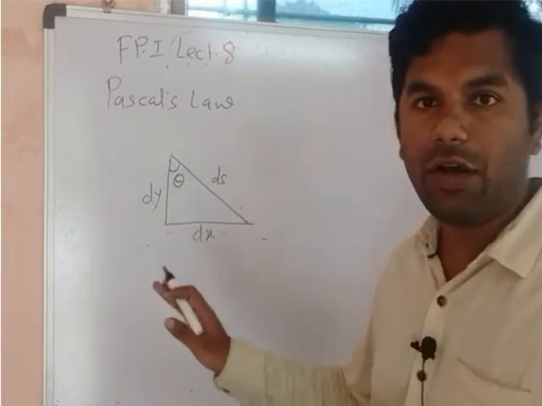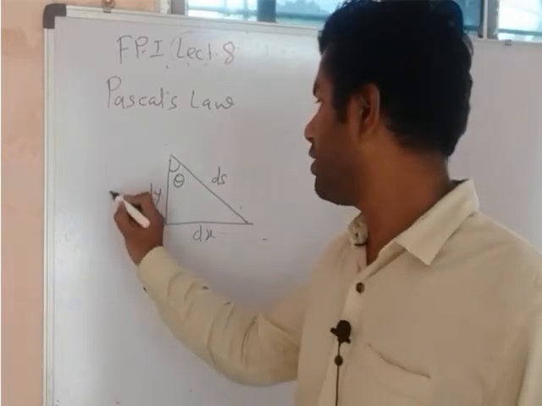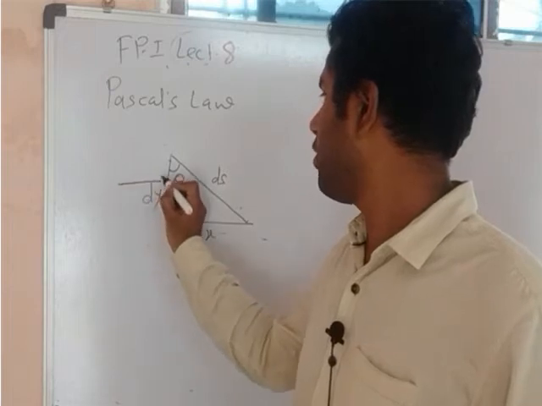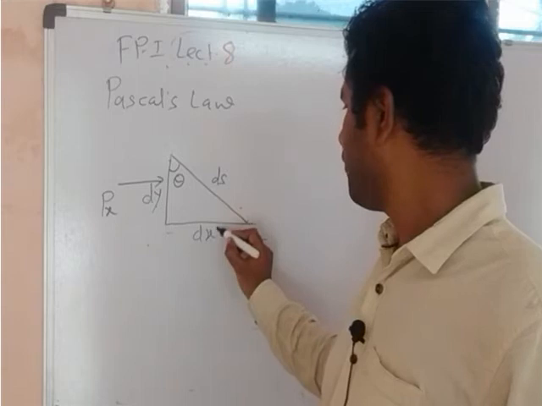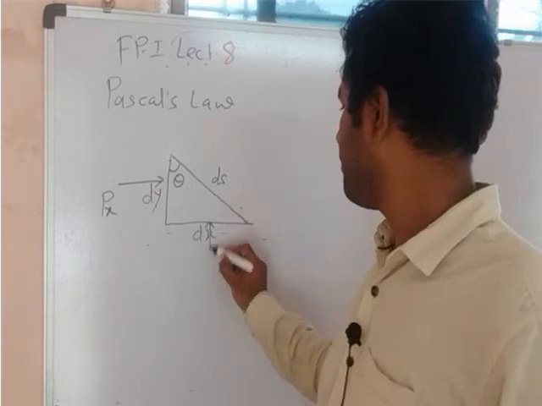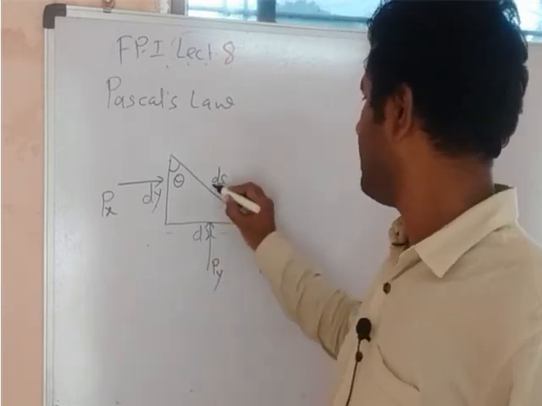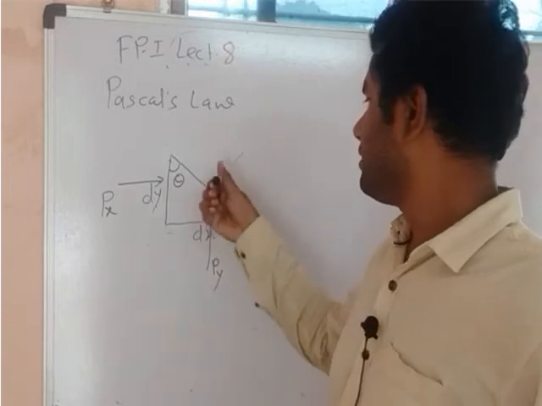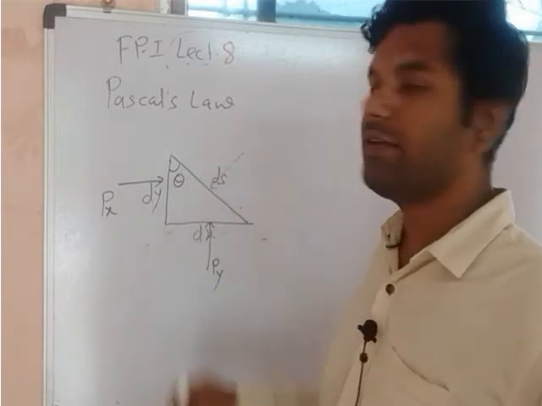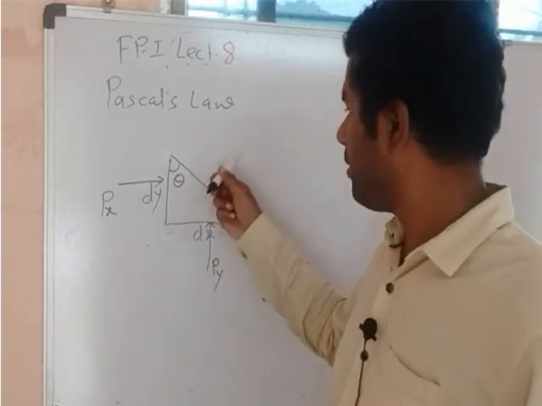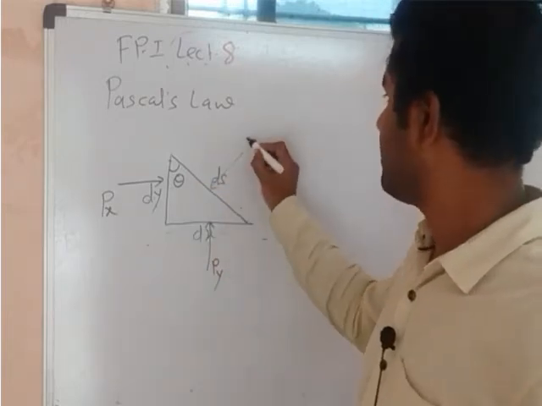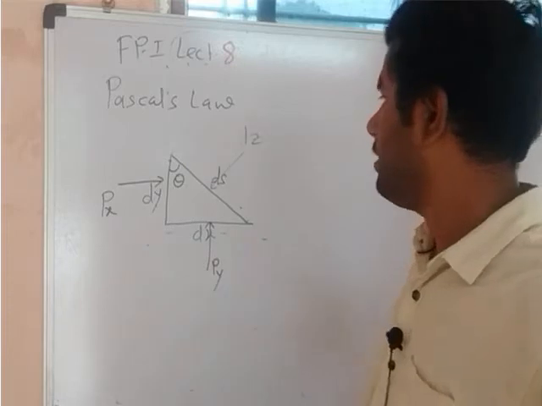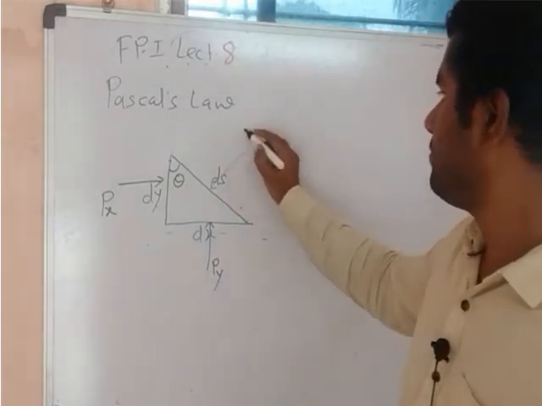So the pressure force along x-axis we call px. Along y-axis we call it py. Along z-axis, we cannot actually draw the z-axis. Z-axis is nothing but perpendicular to this board. Is it clear? That is dz, pz.